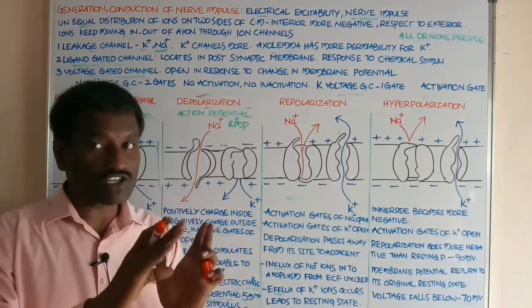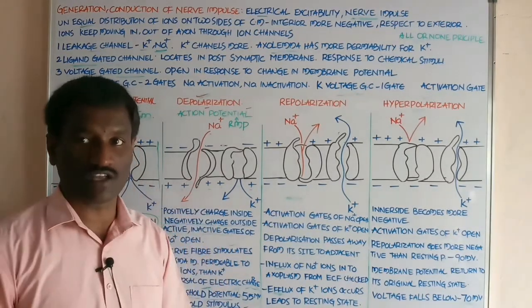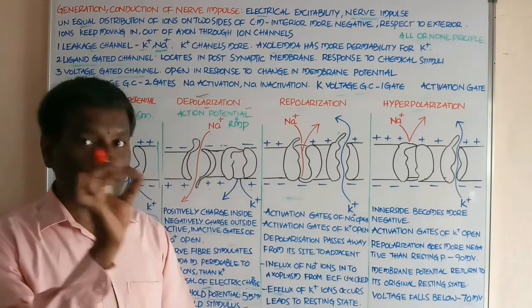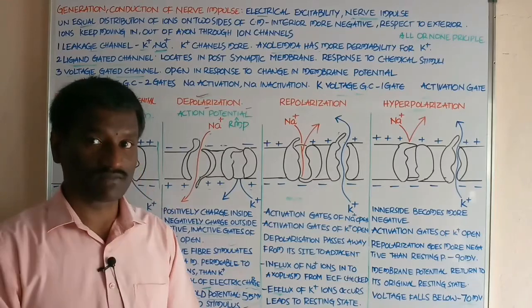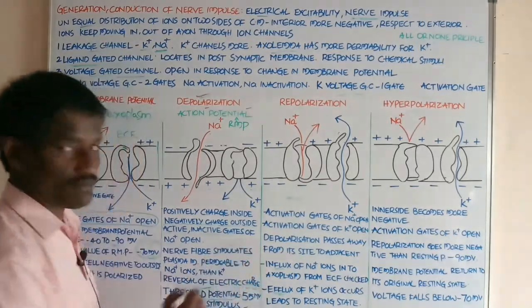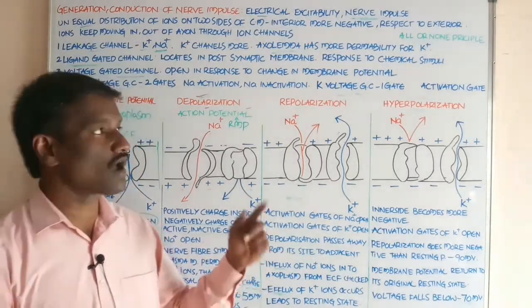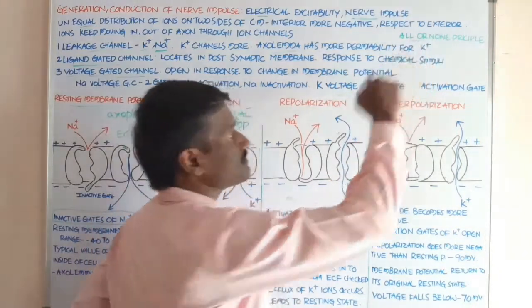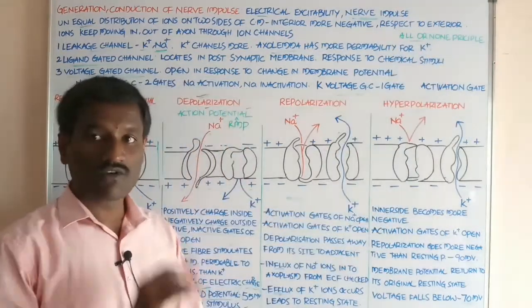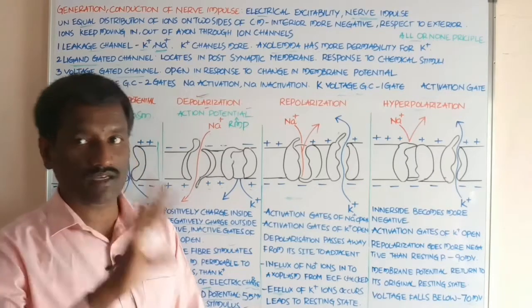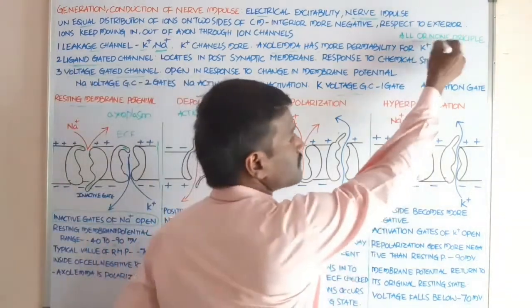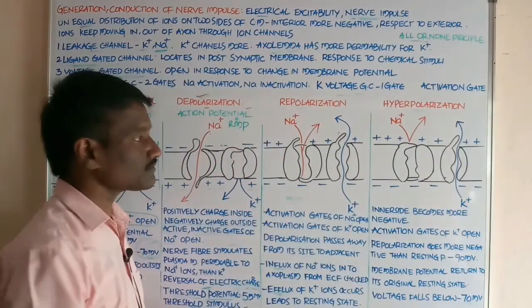The membrane potential reaches the threshold potential because of the ability of a particular stimulus, and that is called threshold stimulus. Students, the all-or-none principle. What about the all-or-none principle? A nerve fiber either conducts the impulse or does not conduct at all. This is called the all-or-none principle.